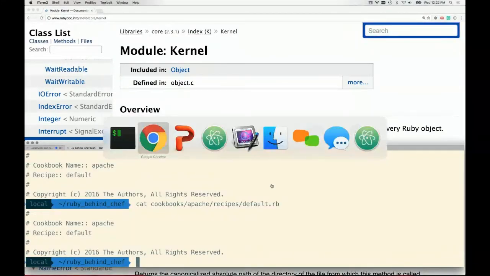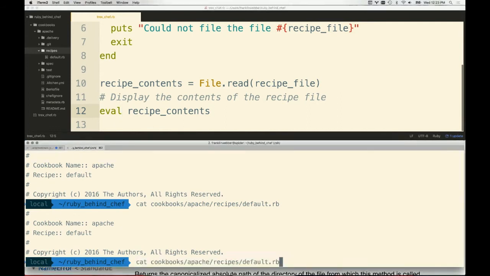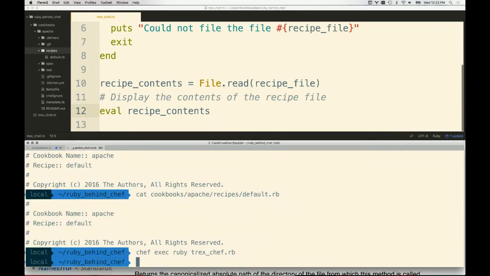Well, eval is the one that we're interested in, and it's very simple. All we need to do is replace the puts method with this eval method, and what's going to happen is we're going to evaluate the contents of that recipe file, and it's going to read it for any Ruby, and it's going to assume that it's all great Ruby, and then it's going to show us the output from that. So I'm going to rerun this code, and probably nothing is going to appear, because if we look at the Ruby code inside of the recipe, we always see its comments. So I don't see anything that's going to actually execute. We shouldn't receive an error, but we shouldn't receive any output either.